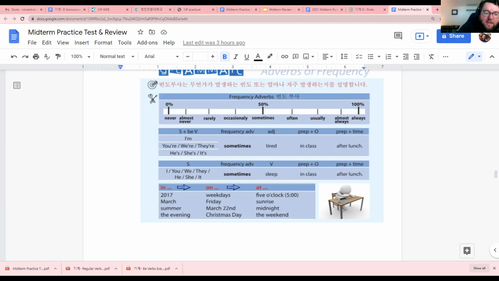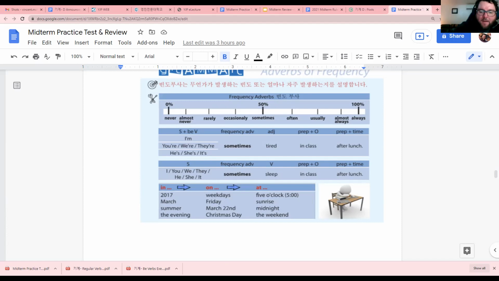And you could say, it's on July 15th. So just remember, like, on, and then in, like, what did you do in summer? You could say, like, I went to Jeju in summer. Okay. So that's the prepositions of time.